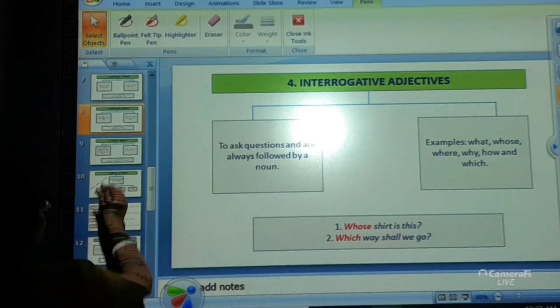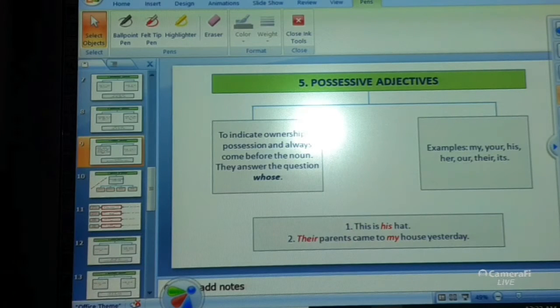Now, the next that you have over here is possessive adjective. Possessive adjectives are used to indicate ownership or possession and always come before the noun. They answer the question whose.